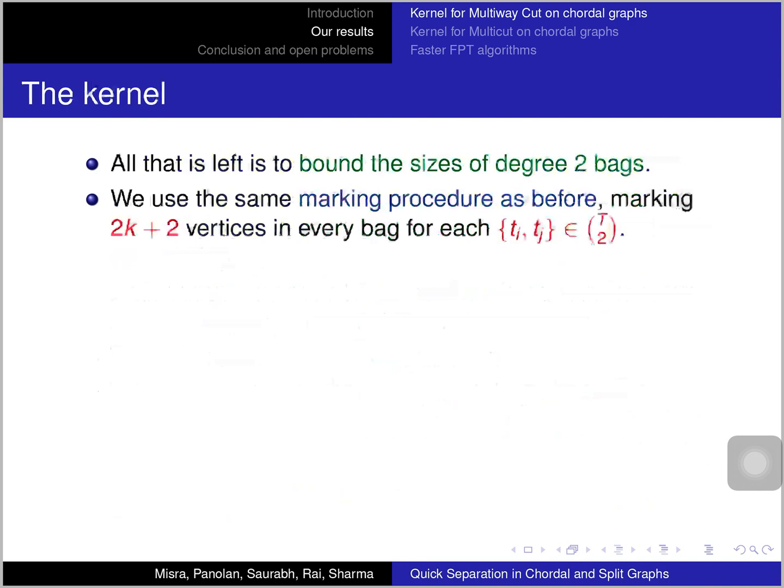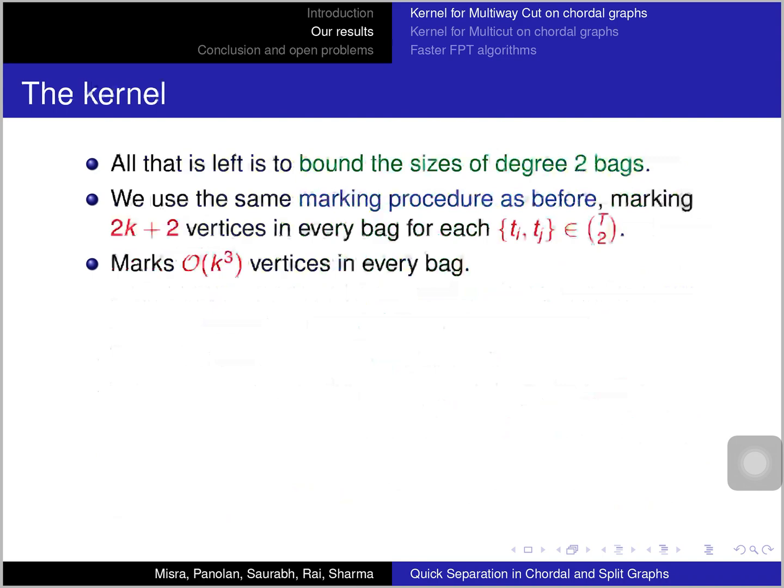So for that we make use of the same marking procedure as before. Again, we look at every pair of terminal pairs, look at the unique clique tree path between the bags that contain that terminal pair, and for every degree 2 bag that lies on this path, we mark 2k plus 2 vertices. K plus 1 vertices which go farthest on this side, and k plus 1 vertices which go farthest on the other side.